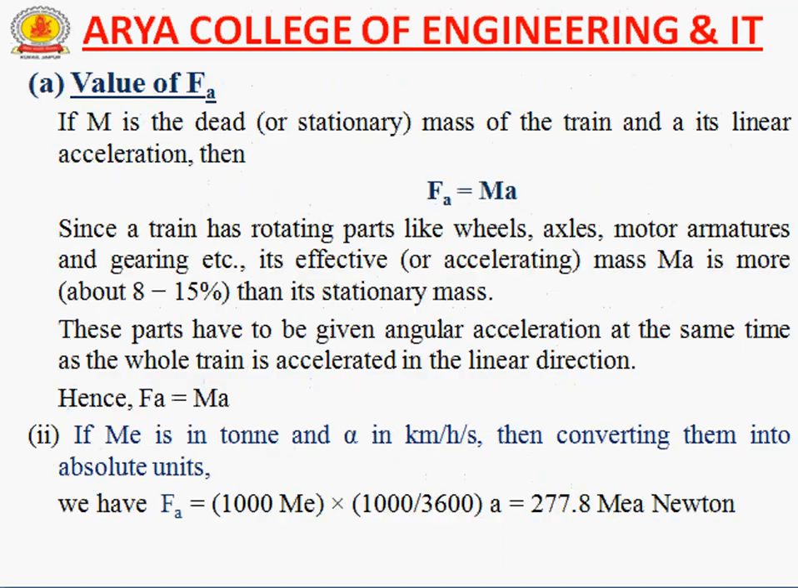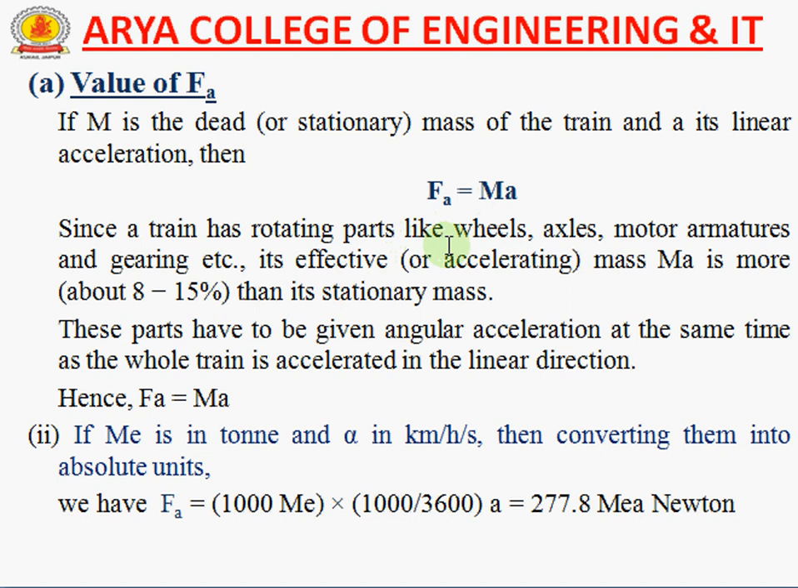So first of all, we talk about the value of Fa. It means the force due to acceleration of the train. We know that if m is the total mass of the train at the linear acceleration, then from the general formula from physics, force equals mass into acceleration. So the linear acceleration force is defined as Fa equals ma.